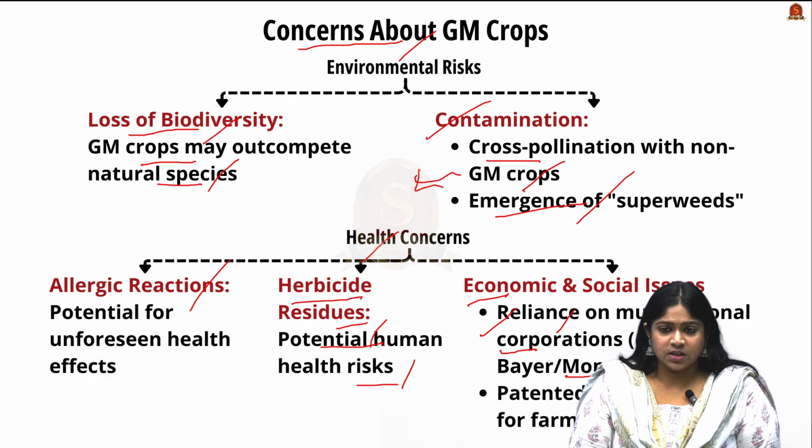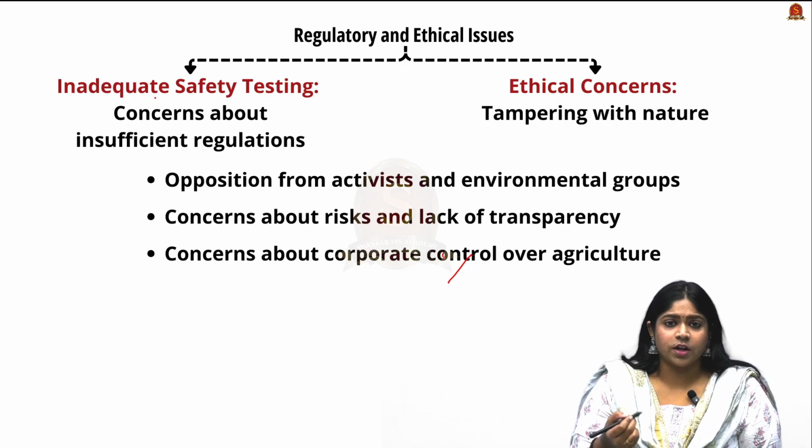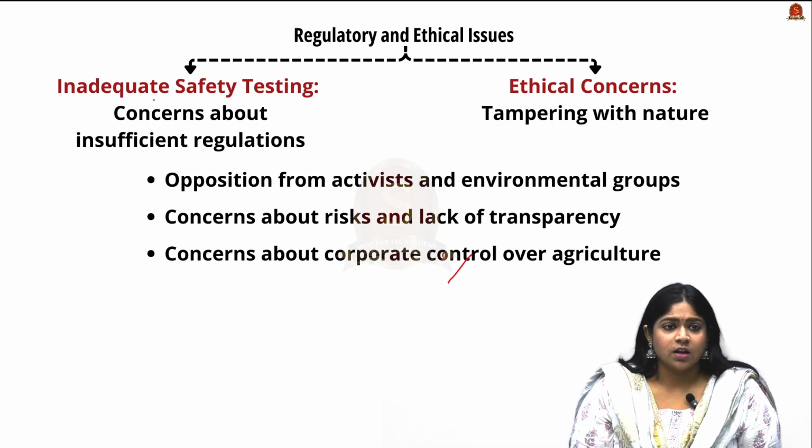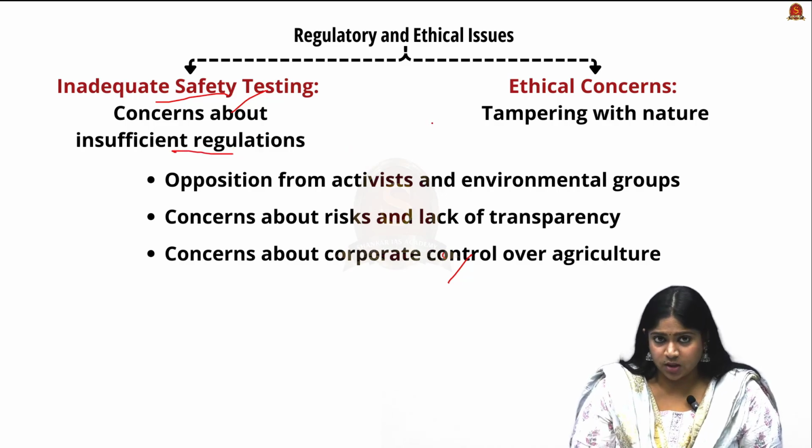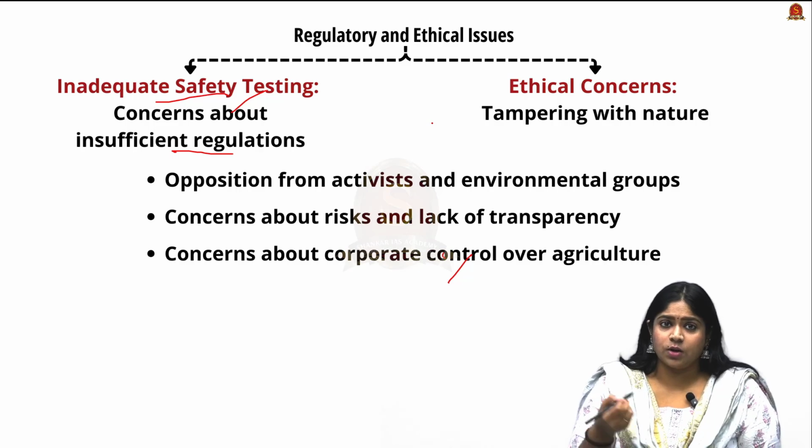Here the patented seeds can be an issue, and high cost for farmers can become an issue. There can be regulatory and ethical issues, where inadequate safety testing can be a problem, and there can be insufficient regulations during the approval or evaluation of the crop, and it can ultimately hurt our nature.